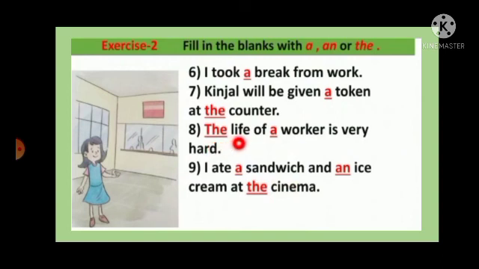Eighth one, dash life of dash worker is very hard. So the life of a worker is very hard. I ate dash sandwich and dash ice cream at the dash. So I ate a sandwich and ice cream at the cinema. So a is used, n is used for I is the vowel. Here the s is a consonant, and the cinema is the specific noun, that's why the is used.